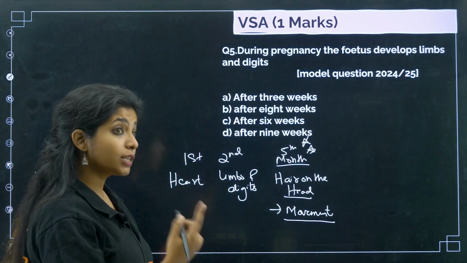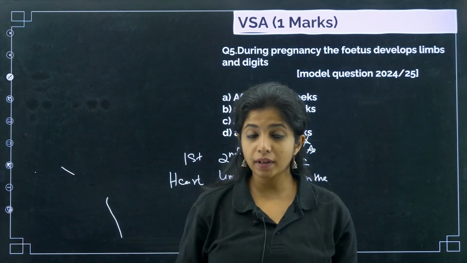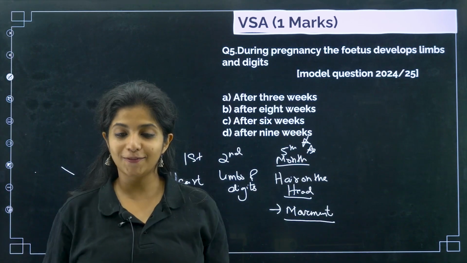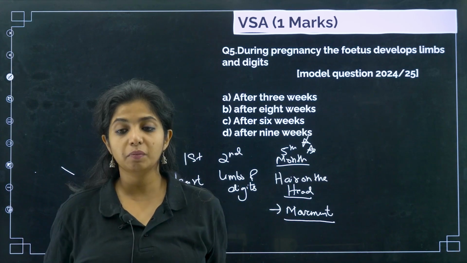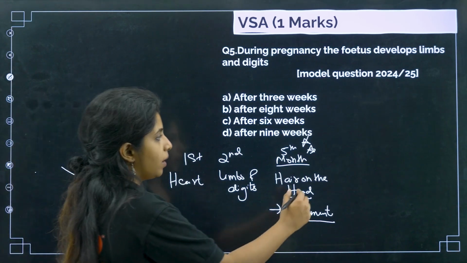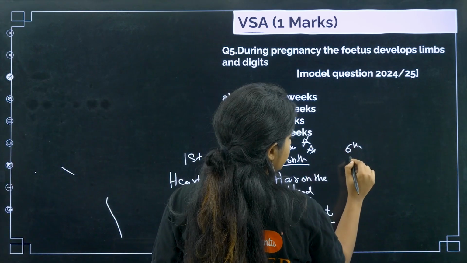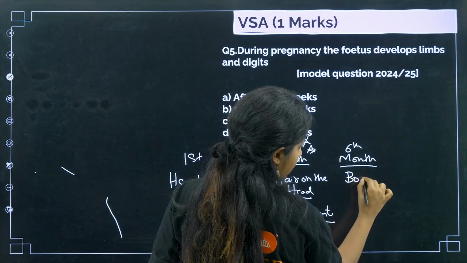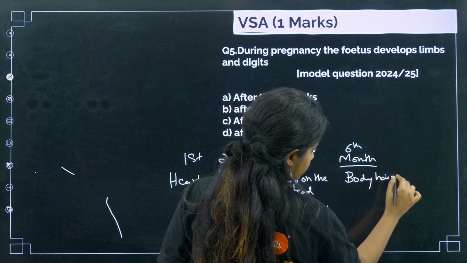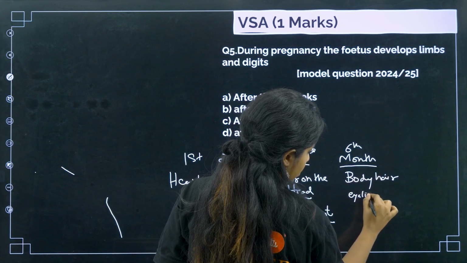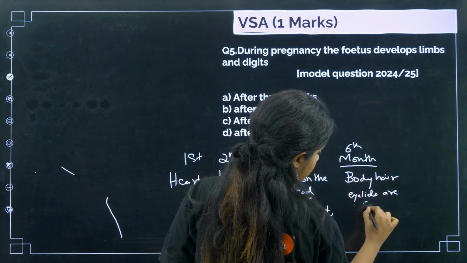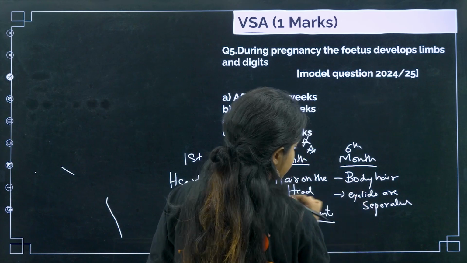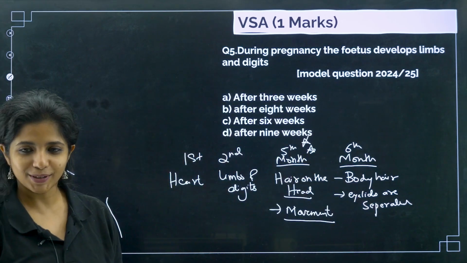Cool. Now in the 6th month, what happens? In the 6th month, there will be body hair, the eyelids will be separated and stuff like that happens. Okay, there will be body hair and everything. So after that, they have not mentioned anything in the book, so we don't have to learn it. So there will be body hair, eyelids are separated, etc., etc.